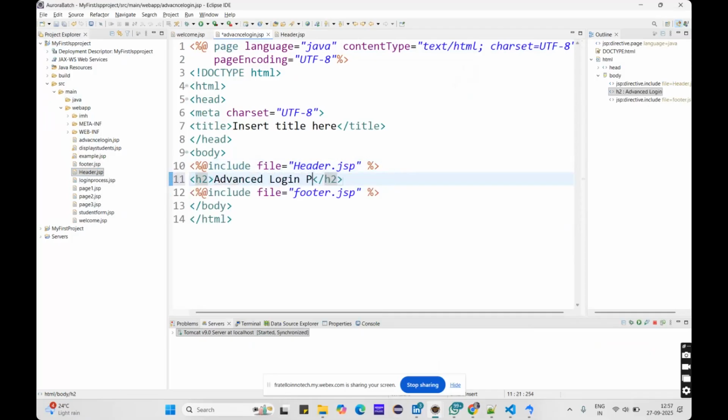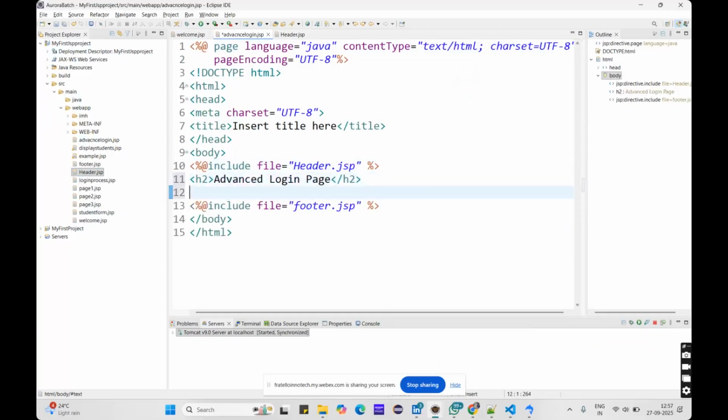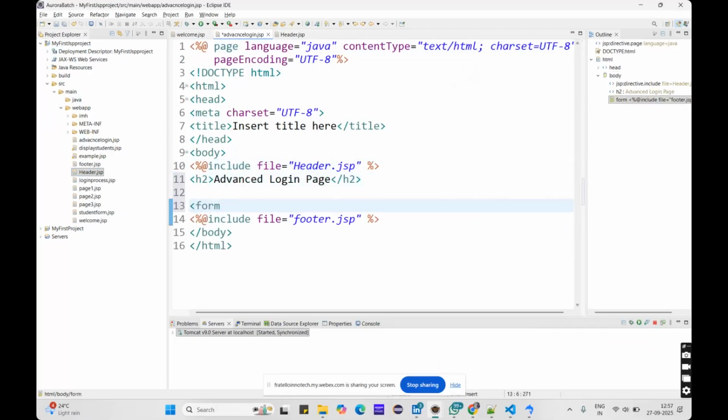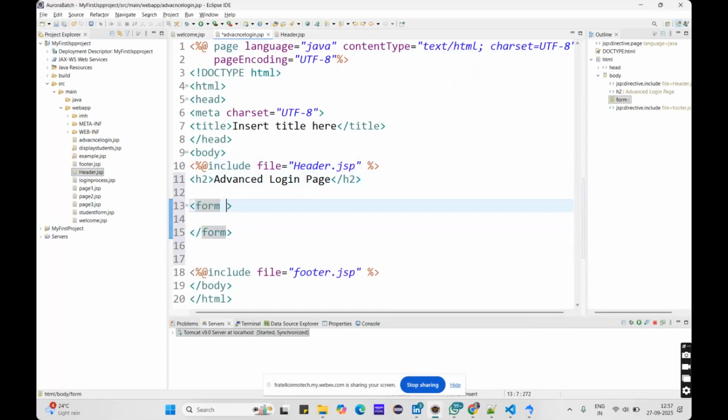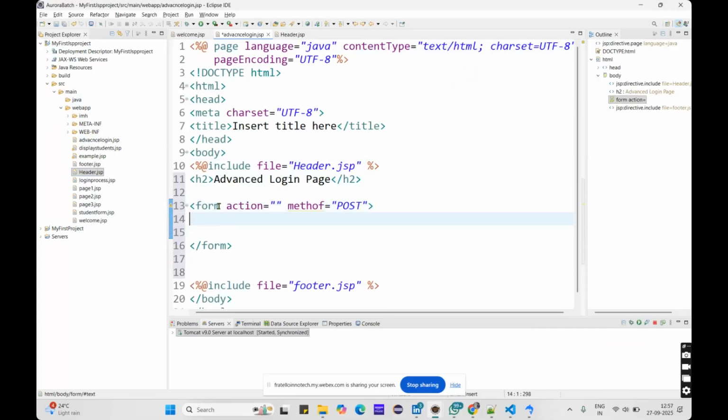After that, I want to create the advanced login page heading. Advanced login page. Okay, now for the login page what we need to do, we need to take the username and the password, right? To take the input from the user, we need to take the form. Okay, I am taking the form. Now inside the form we have two attributes. One is action and one is method. You already know why we use action and why we use the method. Okay, so inside the form let me take the username, and to take that username we have to give the input, and the type of that input is text.